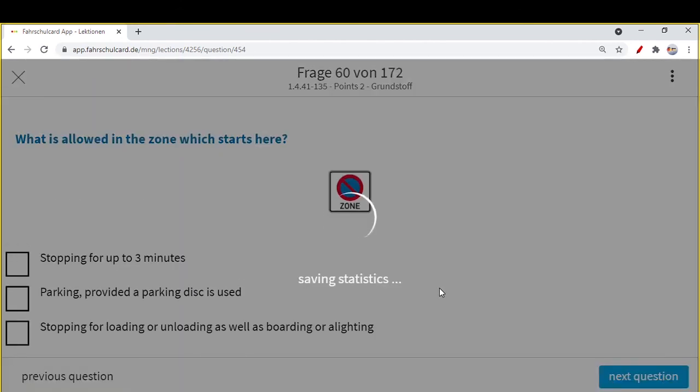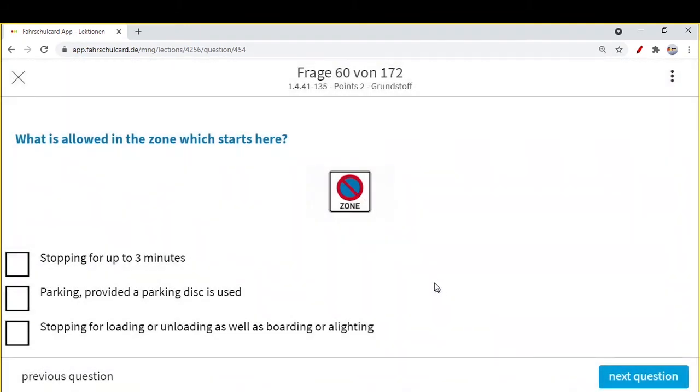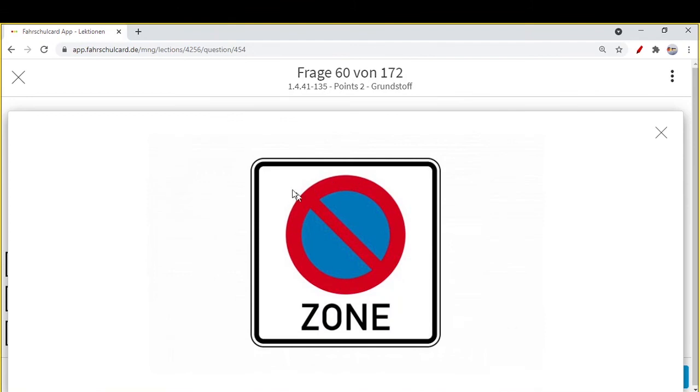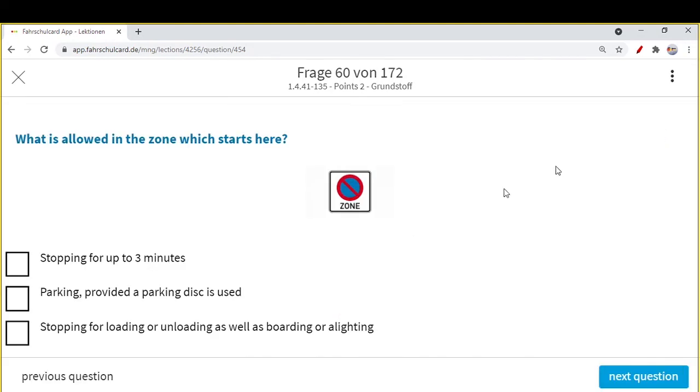For this video, this is going to be the last question. What is allowed in the zone which starts here? We know this zone means we can stop for 3 minutes. We can stop for loading and unloading and to let passengers in or out. It is all allowed here. So stopping for 3 minutes is allowed.